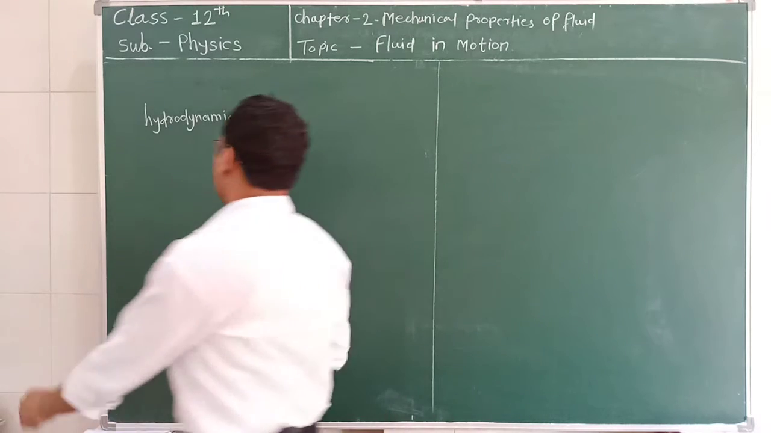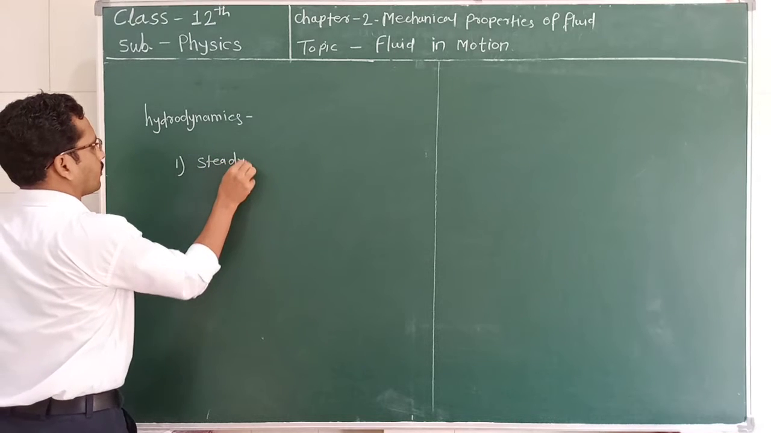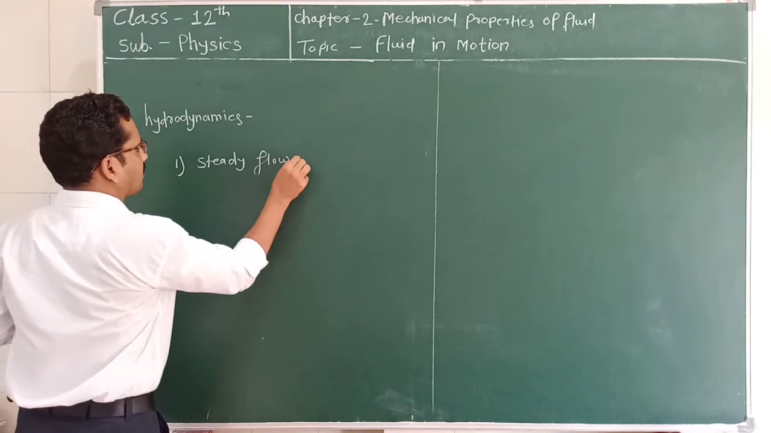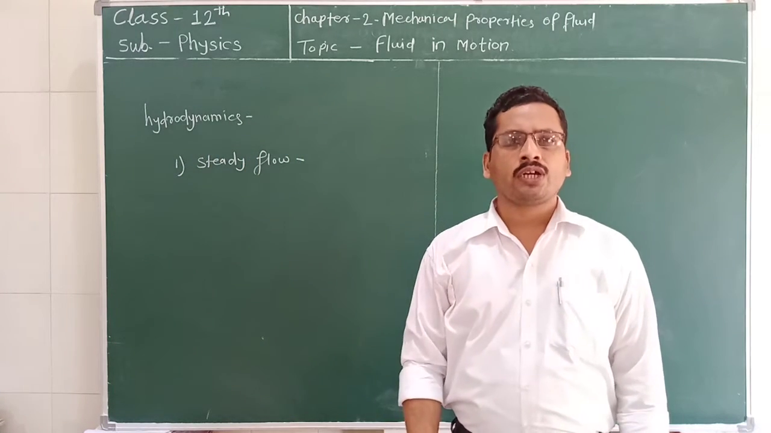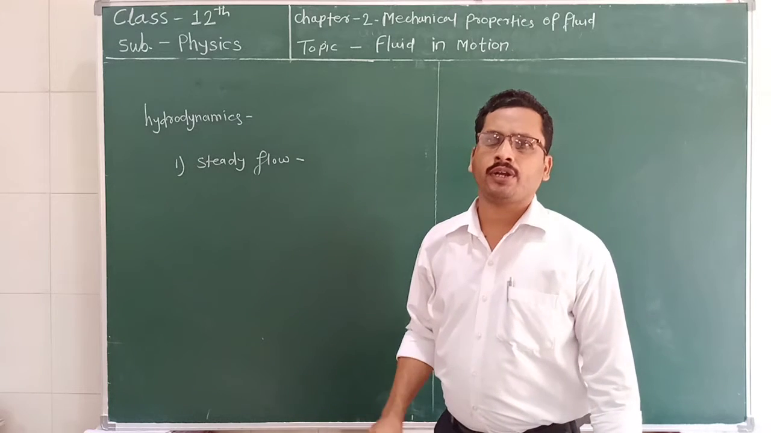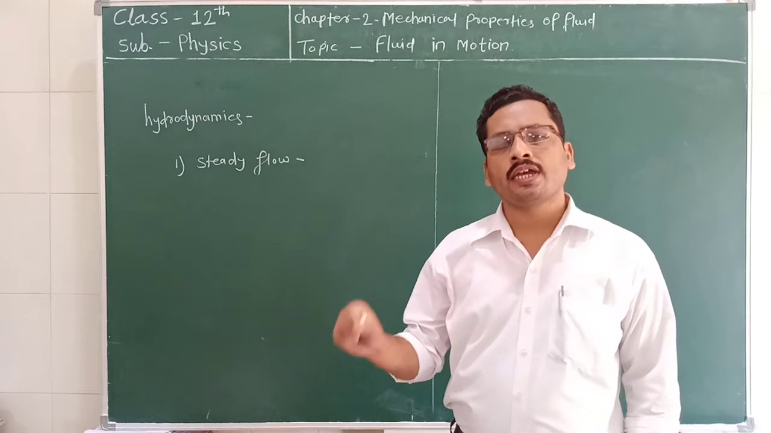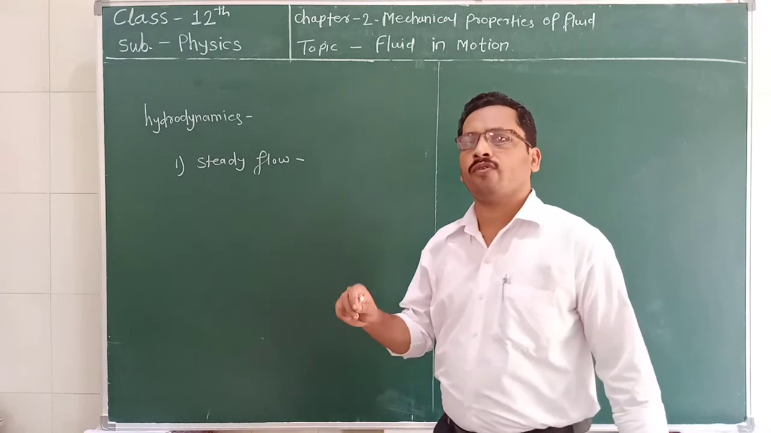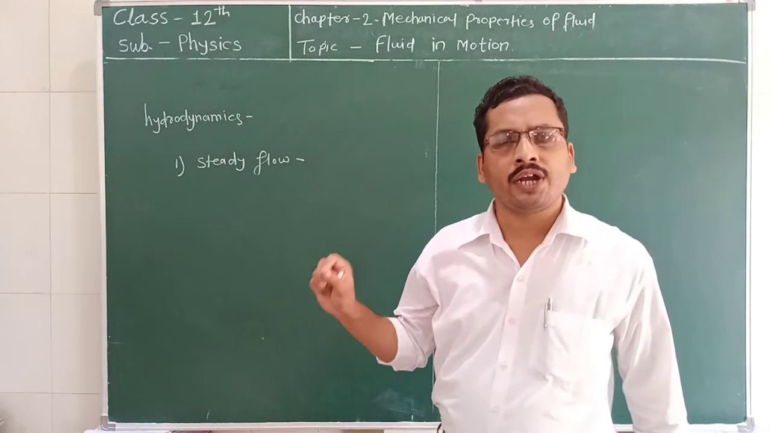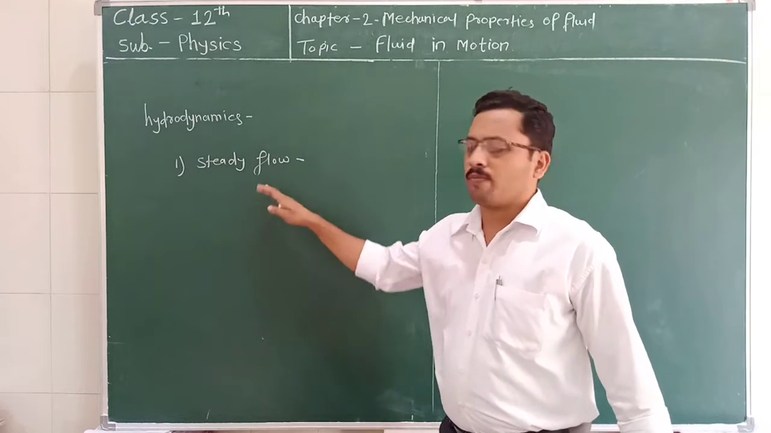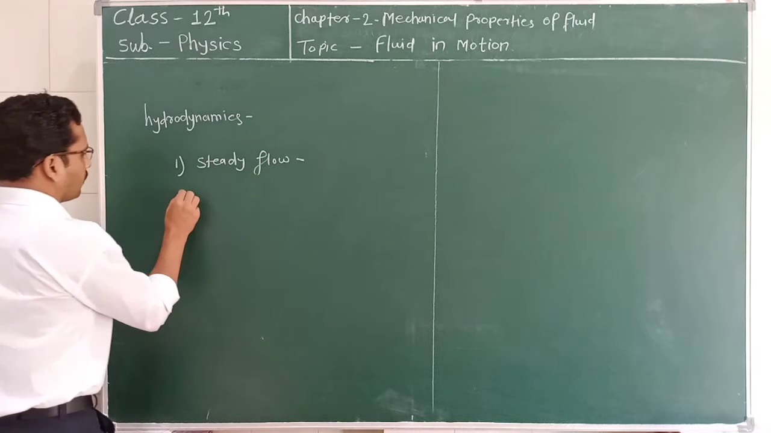The first term included is the steady flow. What do you mean by steady flow? Steady flow means the pressure or velocity at a point remains constant when a fluid is in motion. At a given point, if the pressure or velocity of the particle remains constant for an interval of time, then such type of flow is called a steady flow. Okay, now the second term,